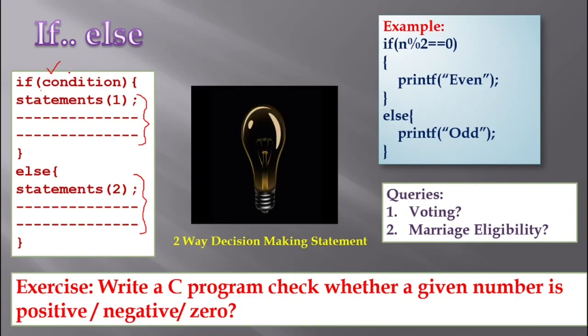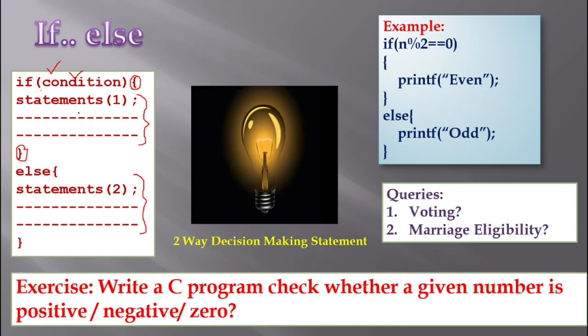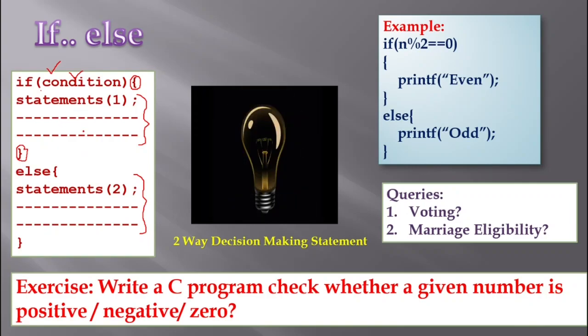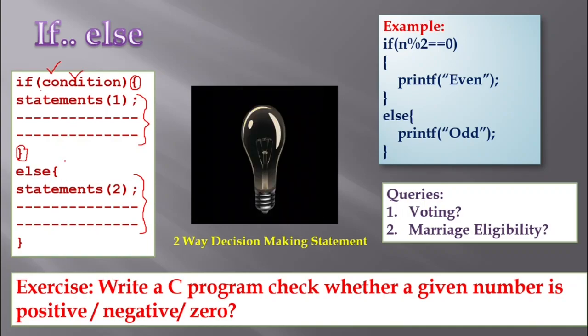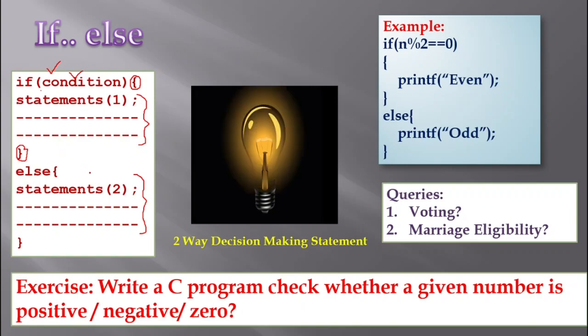Or if the condition is true, execute the statements of block one, the one represented with a pair of curly braces. Then they are called a block of code or block of statements. If the condition is evaluated to true, block 1 will be executed, and block 2 will be executed otherwise, in the sense when the condition is evaluated to false. As it is dealing with both the cases, it is called a two-way decision making statement.